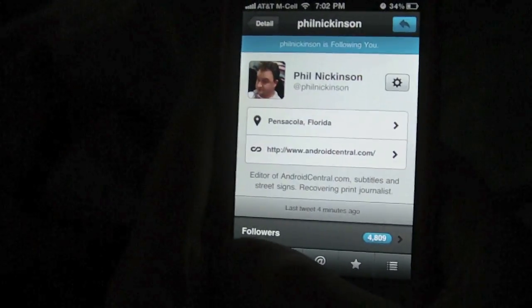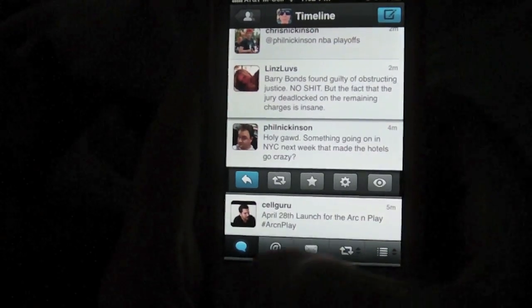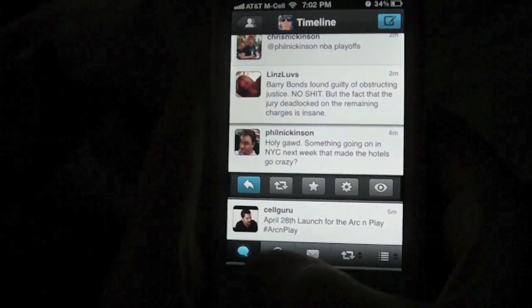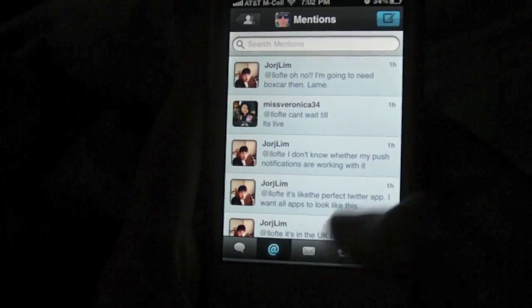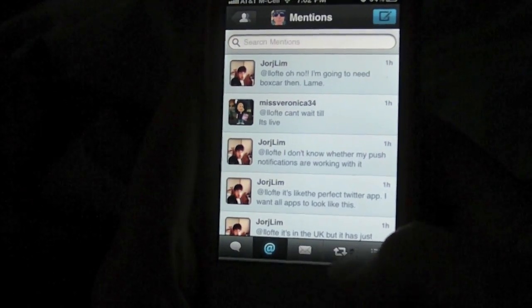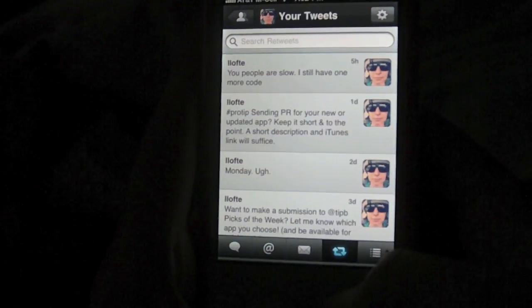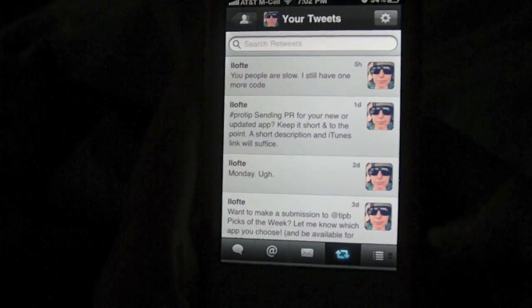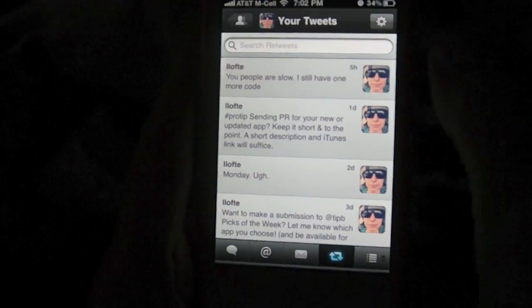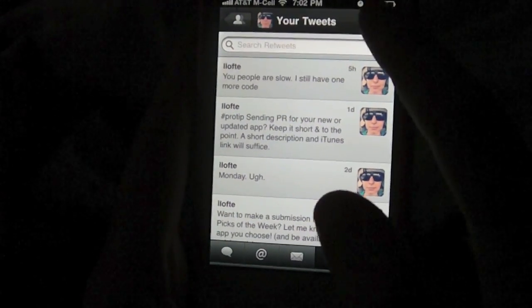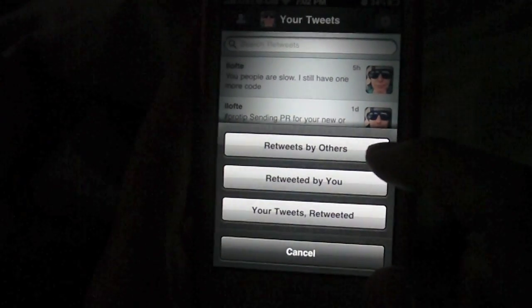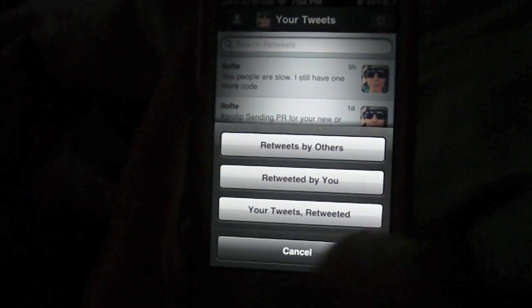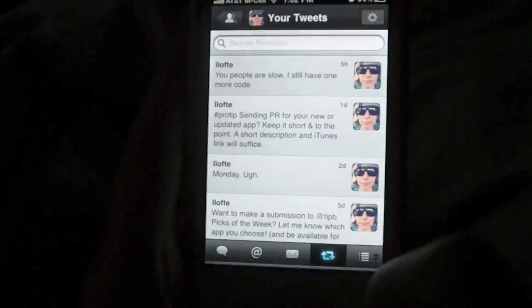And if I come back to my actual timeline, this down here changed. So now this is my @replies. These are my messages, which I won't show you. This is a retweet option. So I have up here, these are my tweets retweeted. I can change it to retweets by others, retweeted by you, or your tweets retweeted.